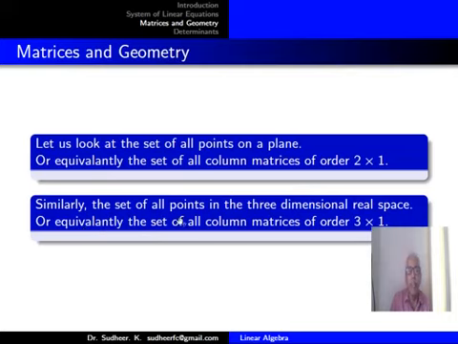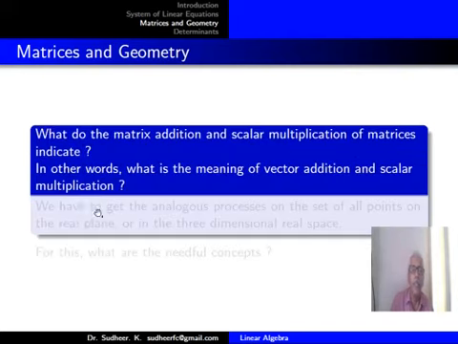Similarly, the set of all points in the 3-dimensional real space, or equivalently the set of all column matrices of order 3 by 1. See, I am taking these two parallel because these two sets have the same properties, so they can be considered parallel. What do the matrix addition and scalar multiplication of matrices indicate? In other words, what's the meaning of vector addition and scalar multiplication?